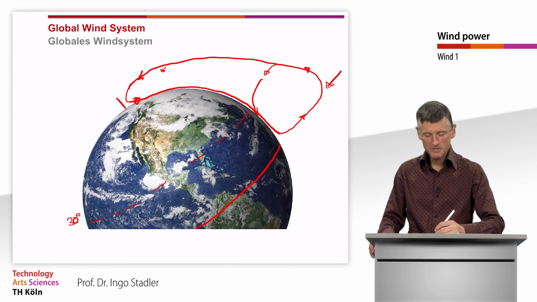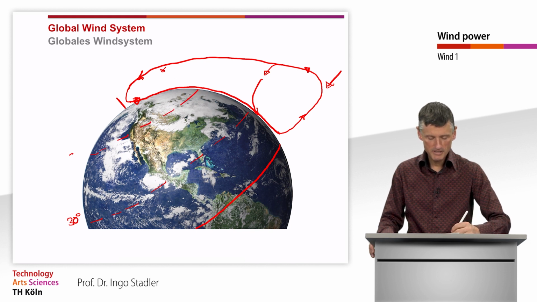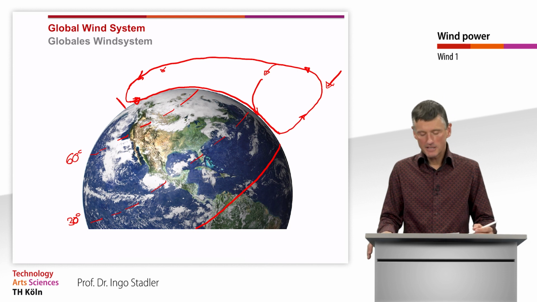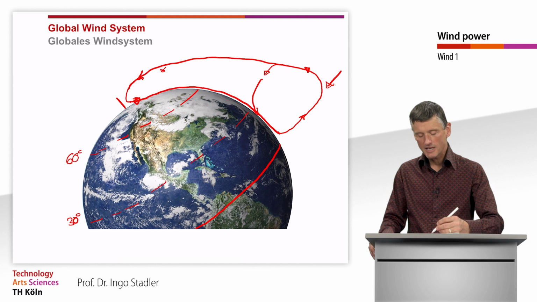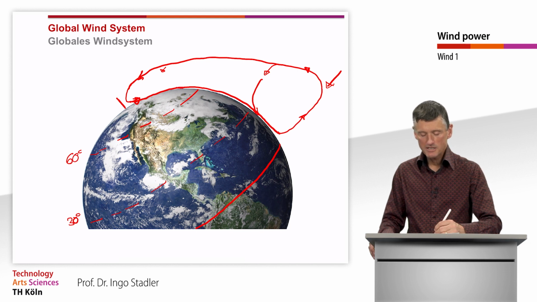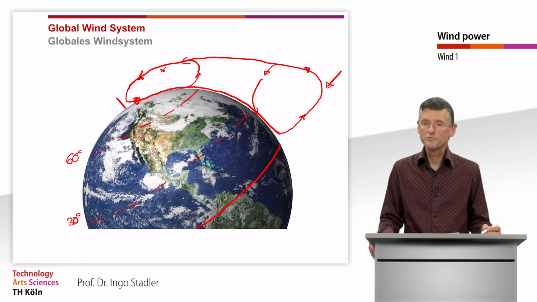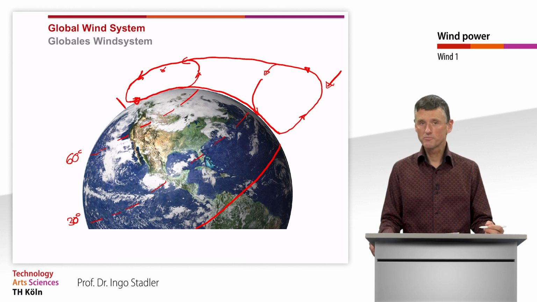Something similar we observe at a latitude of 60 degrees. There, this cold air coming from the North Pole is already heating up and then rising here around 60 degrees. Then we have a closed loop here, so we have a second loop.